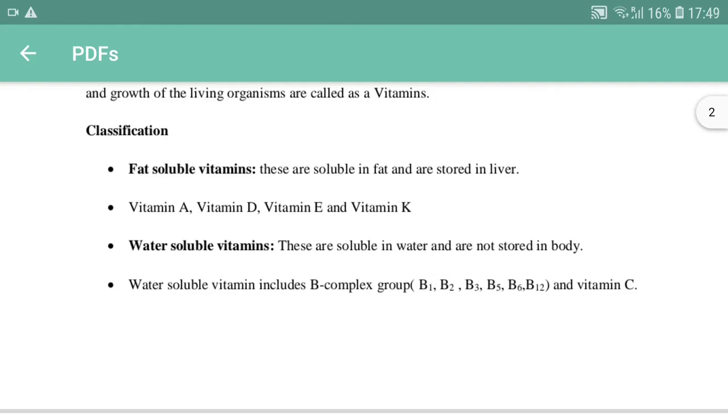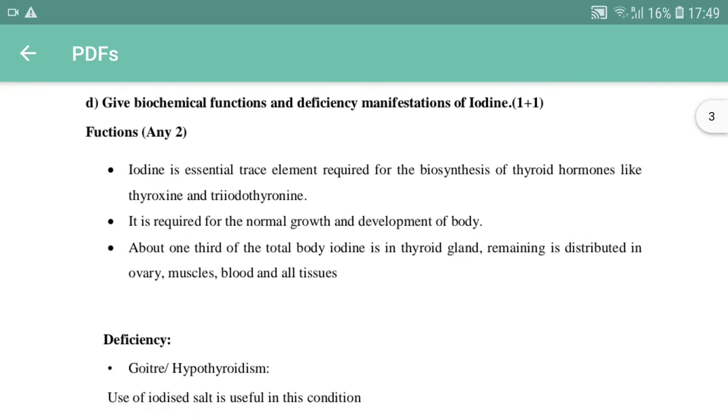But coming to A, D, E and K, those will be stored in our body. So, there is no need of daily intake. But for water soluble vitamins, we have to take them on a daily basis. The water soluble vitamins are B complex and C. In B complex, we have B1, B2, B3, B5, B6 and B12. So, let's see the other question.